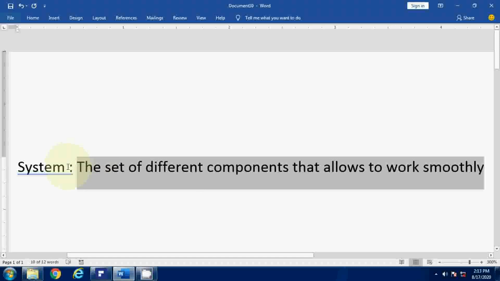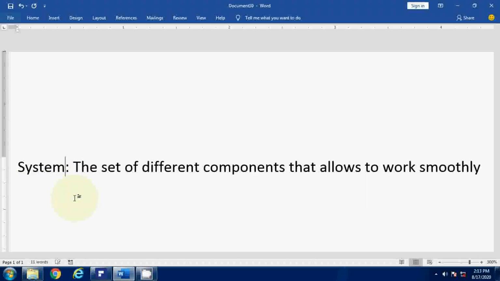So what does computer system mean? Computer is a set of hardware and software. Two kinds of entities are there in a computer: one is hardware, second is software. In other words, we can say according to function, first it will take your data as input, then it will process the data and then produce the output.